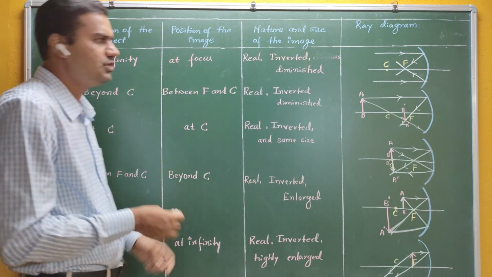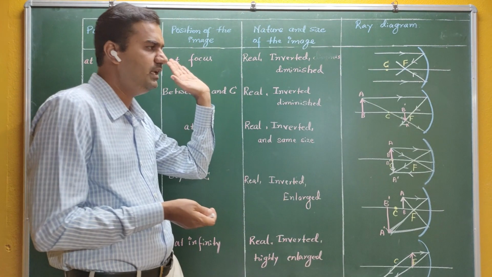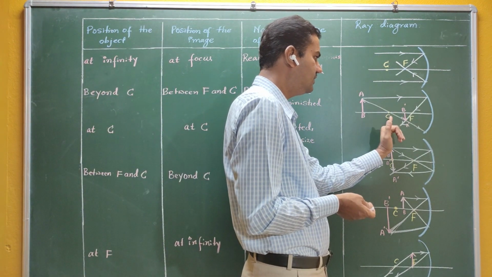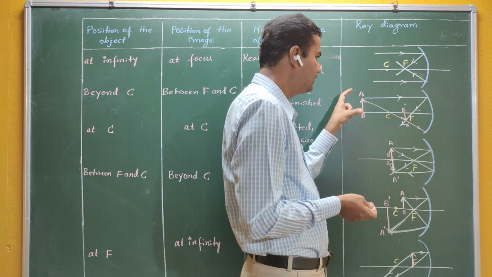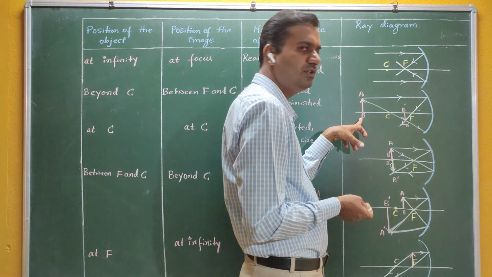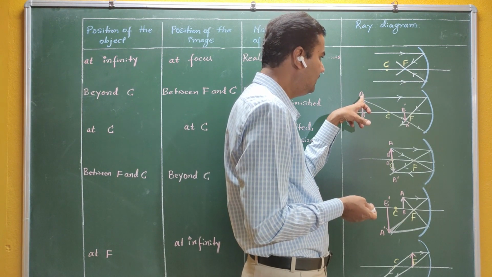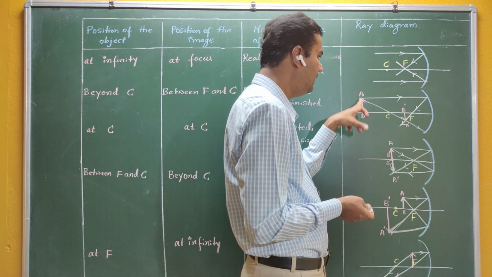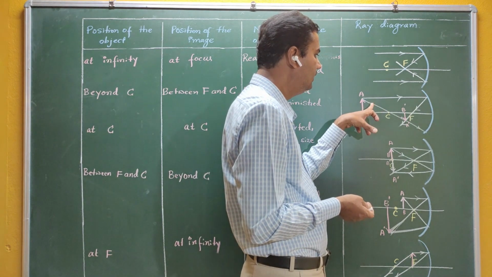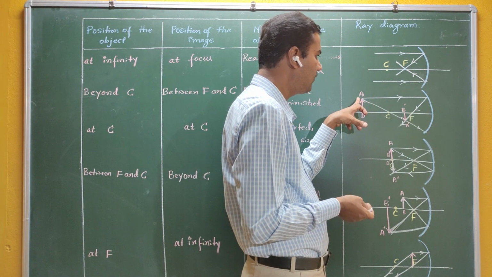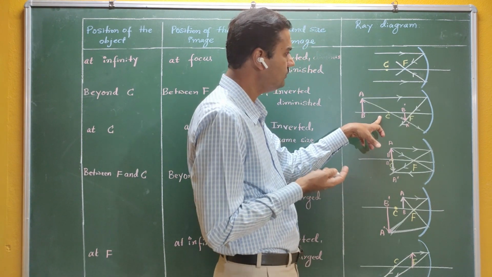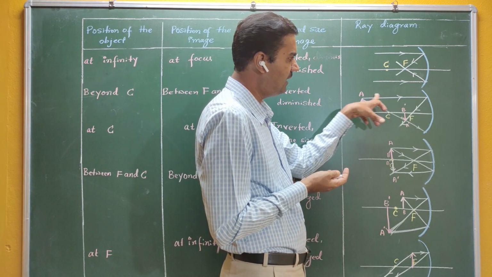Beyond C. So what is the position? One was at infinity, and the second is now near the concave mirror, but still beyond C. Okay, for example, AB is the object here. A is considered to be the head, B is considered to be the tail. You know that you have to take two rays from the head and one ray from the tail. Now these two are the rays coming from the head. One ray should be parallel to the principal axis.